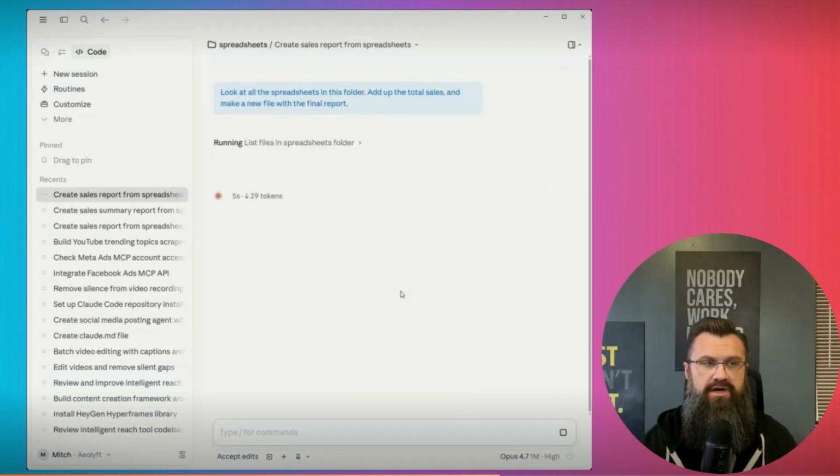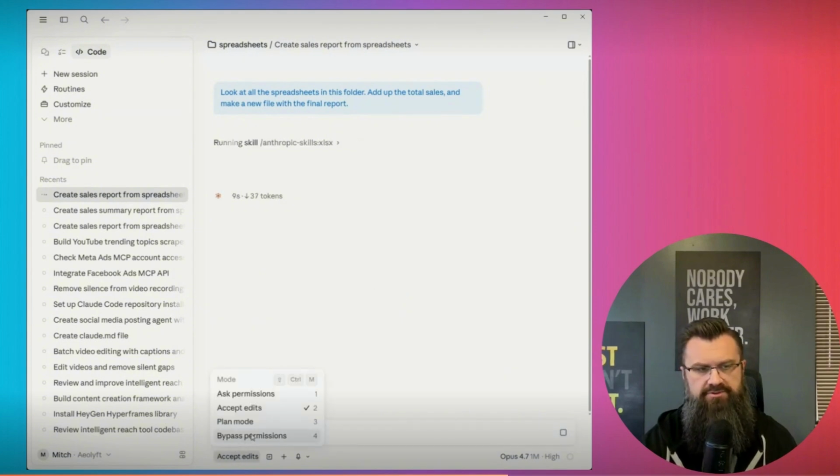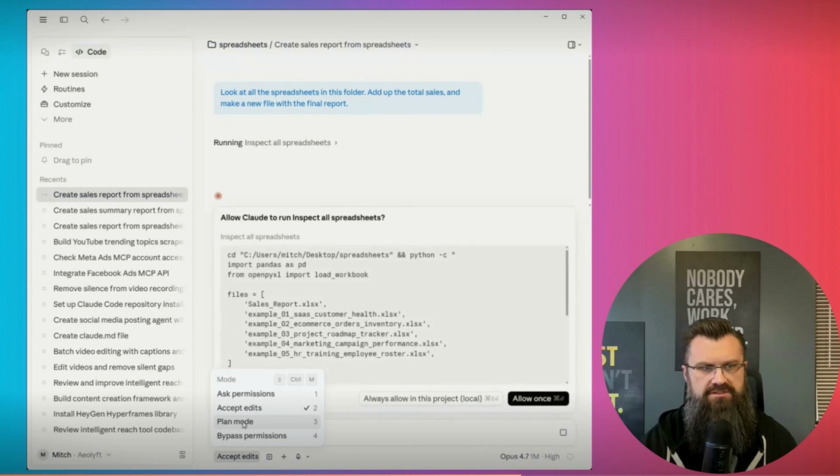If you ever want to bypass its constant question asking, down here in the bottom left, you can go to bypass permissions, or you can make it ask you permissions all the time. Plan mode is where you just want to get a plan together before it actually takes action. We'll go over all these in a different video, but here you go.